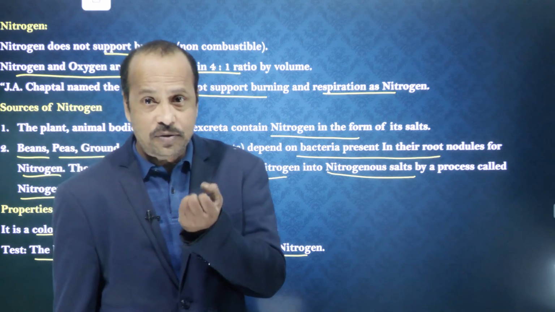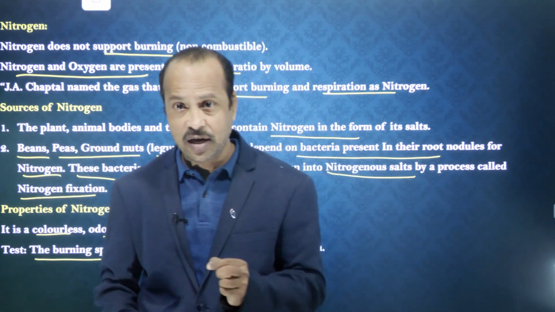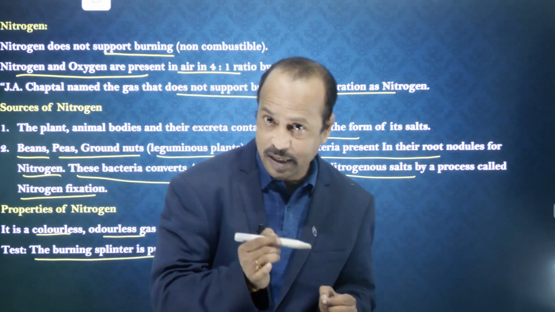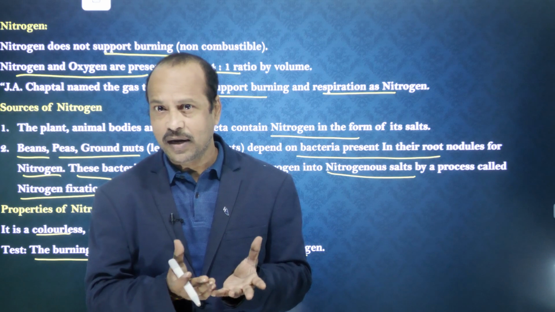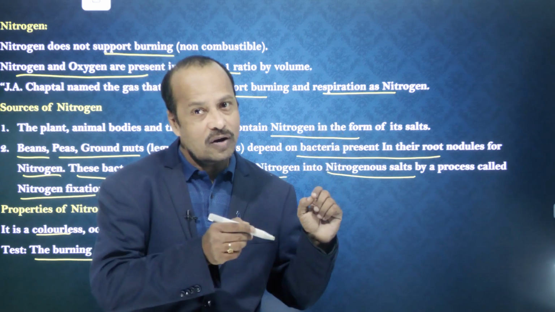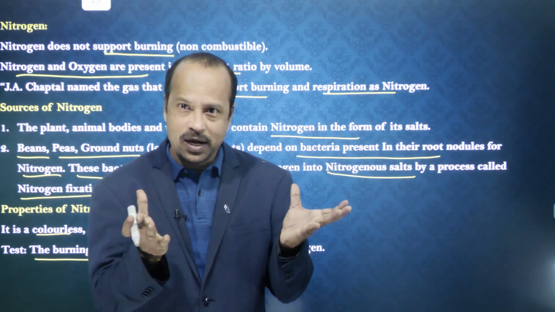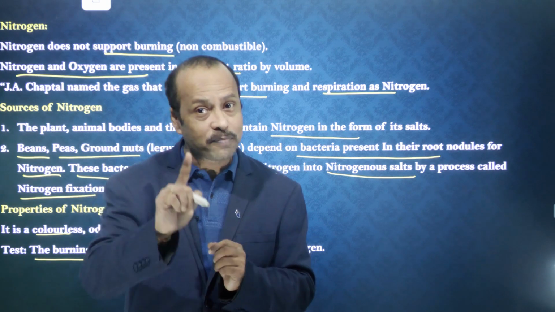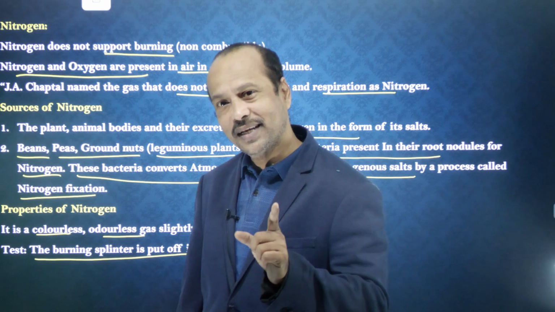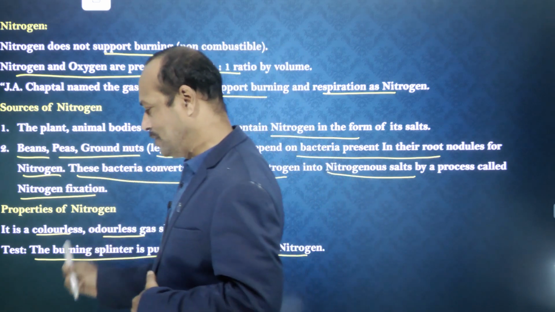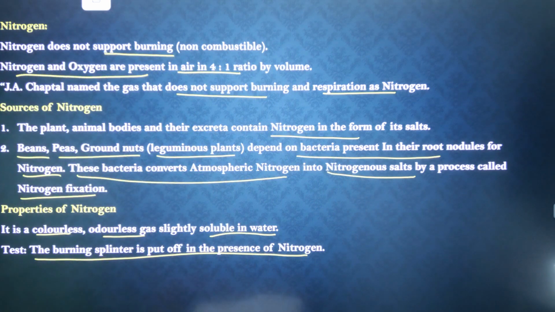The burning splinter is put off in the presence of nitrogen. If you collect the nitrogen in a gas collecting jar and bring a burning splinter there, what happens? It is put off. It will not burn brightly, whereas if you bring it near oxygen, oxygen burns brightly. The meaning is what? Oxygen supports the burning, but nitrogen does not support the burning. Okay, so this is about nitrogen. So let's go through this nitrogen, students.